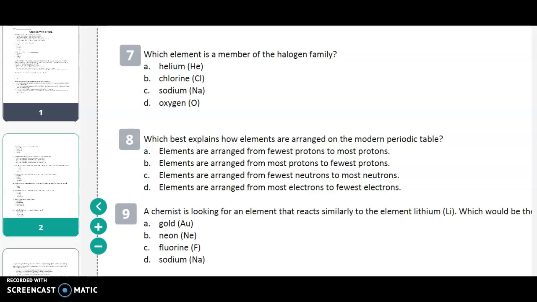Number 8. Which best explains how elements are arranged on the modern periodic table? A. Elements are arranged from fewest protons to most protons. B. Elements are arranged from most protons to fewest protons. C. Elements are arranged from fewest neutrons to most neutrons. Or D. Elements are arranged from most electrons to fewest electrons.